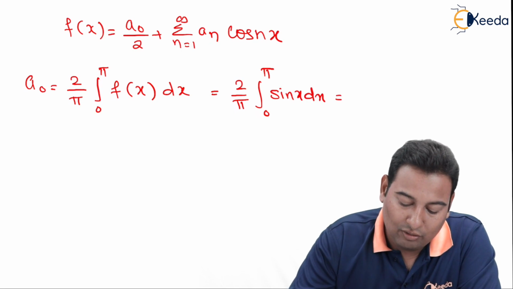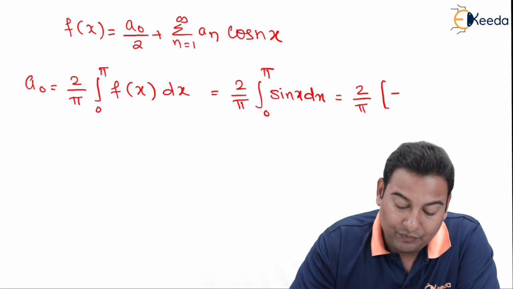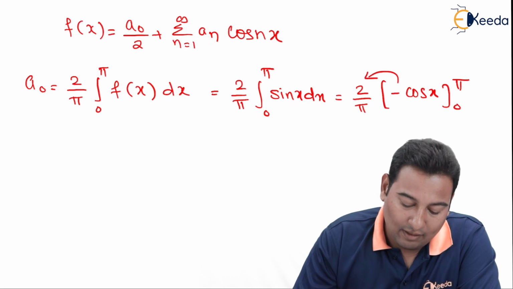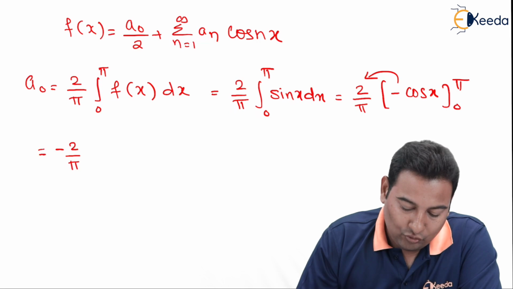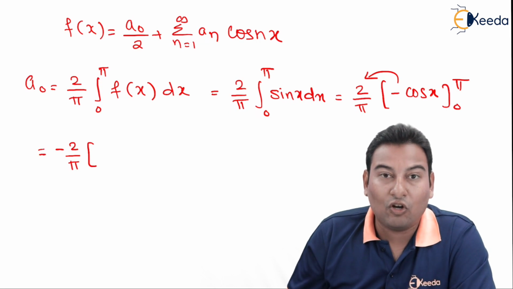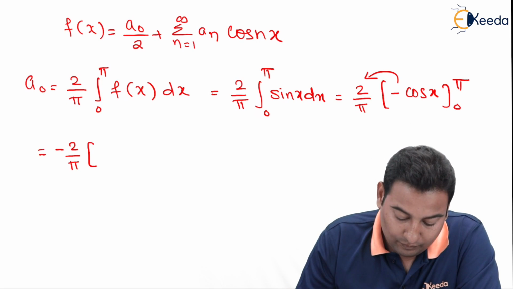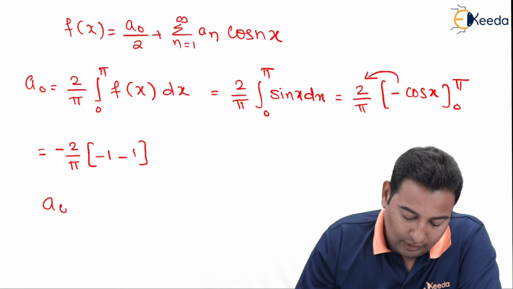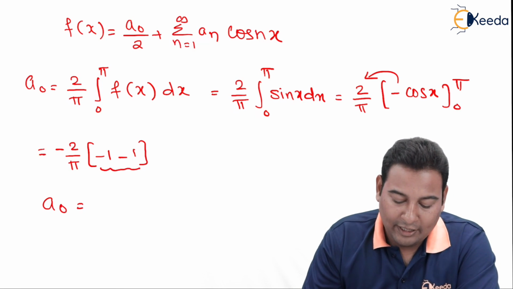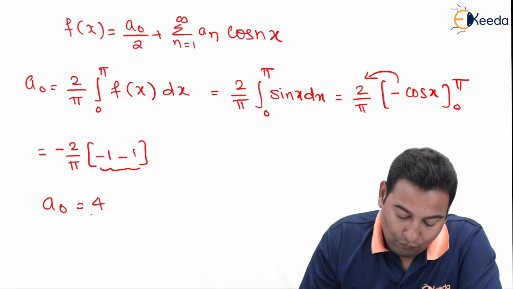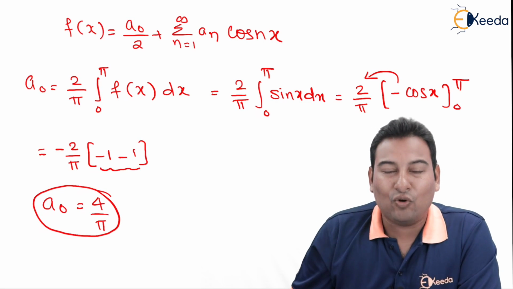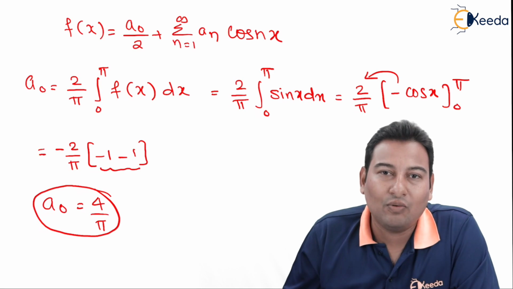And we know the integration of sin x. What's that friends? It's minus cos x. You can take this minus outside. That is minus 2 upon pi. Let us substitute the limits: cos pi is minus 1, minus lower limit cos 0 is 1. Therefore, the a0 value will be minus 2 multiplied with minus 2, which is 4 upon pi. We got a0.